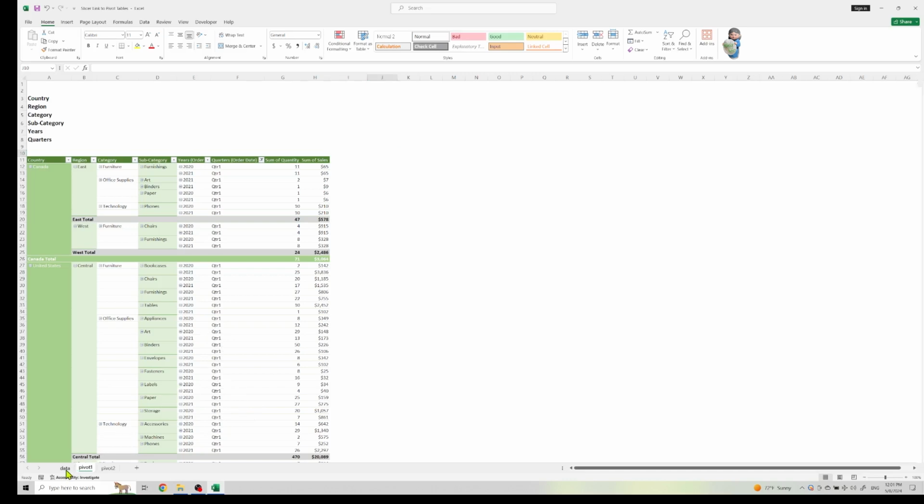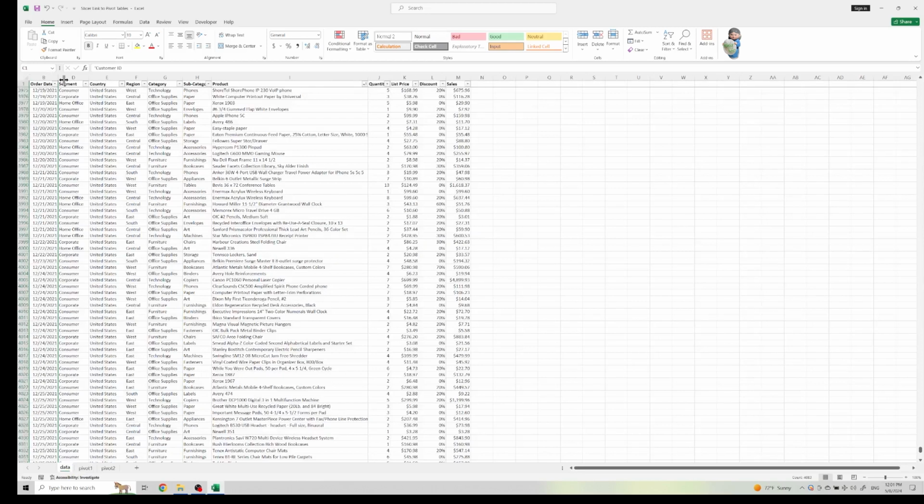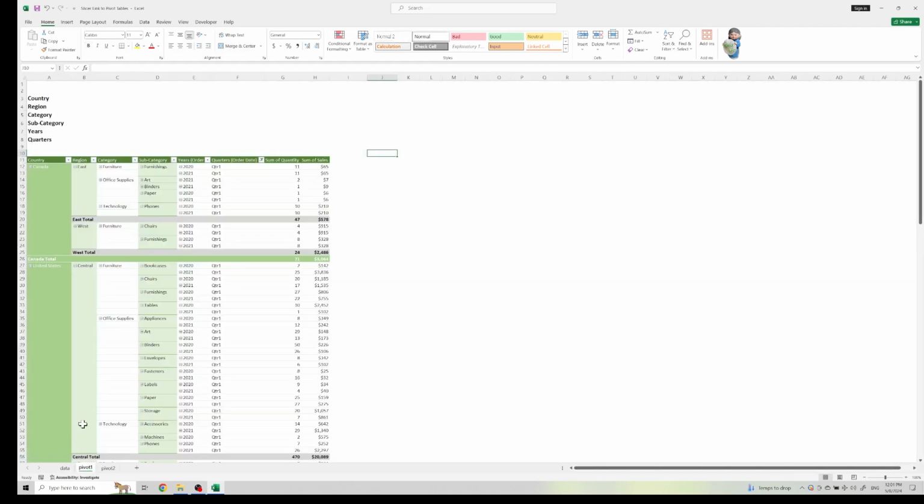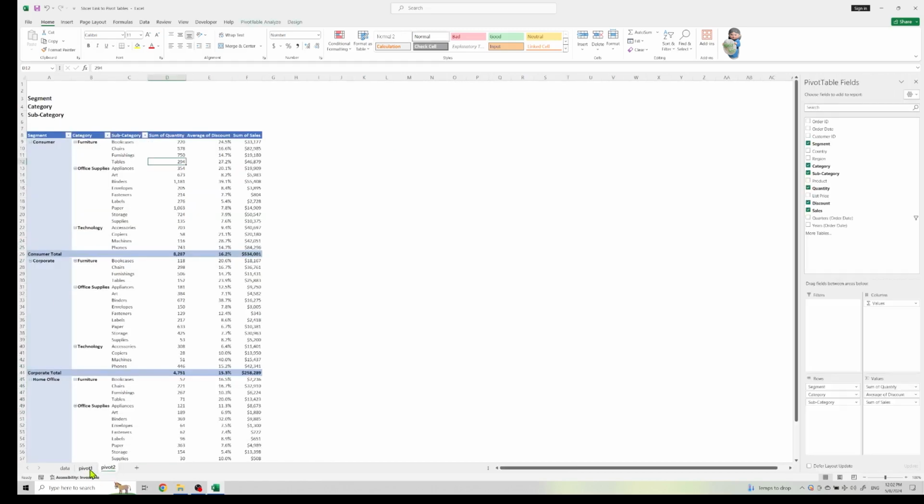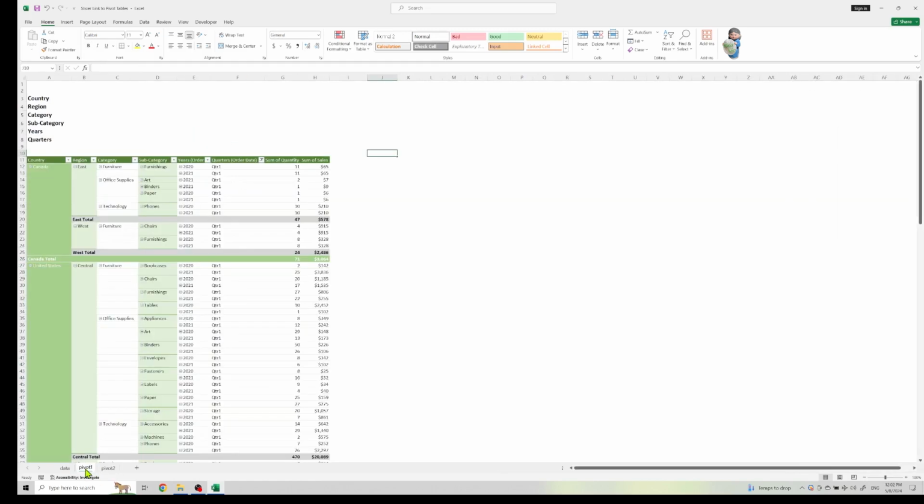Here's the data. I have the fields here: order date, segment, country, region, category, and I have created two pivot tables. This is pivot table 1, and this is pivot table 2. The report layout may require separate pivot tables, and it's also a neat way and easy to read to present the data.